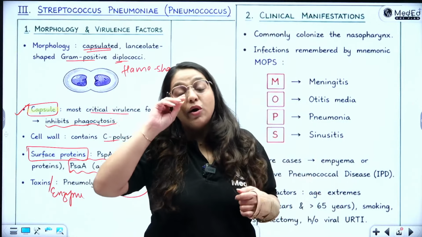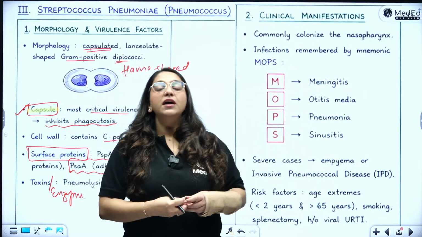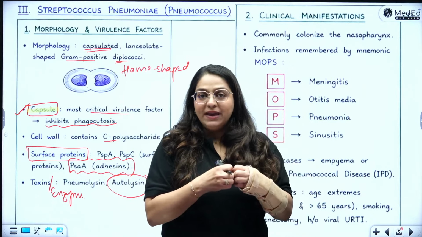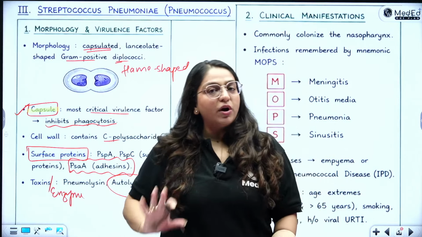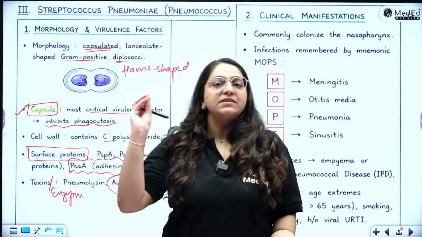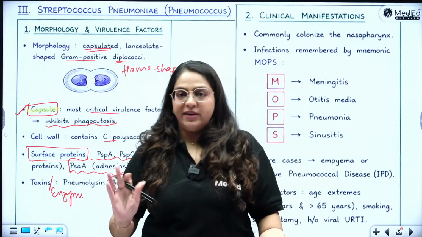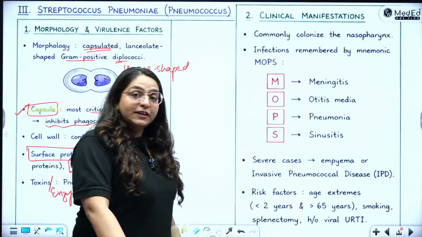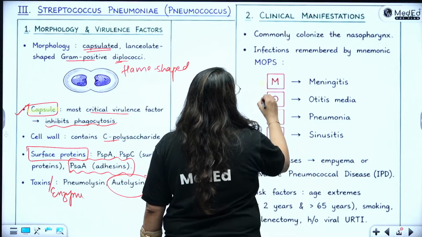All right. So what is Strep pneumoniae? It's a binocular shaped, gram-positive diplococci, which is flame shaped or lanceolate shaped, with a capsule. The most important virulence factors are the capsule, the C polysaccharide cell wall, and the autolysin enzyme, which is released by it. Then what are the clinical features? We can always remember that MOPS is our mnemonic to remember all the clinical features of Strep pneumoniae.